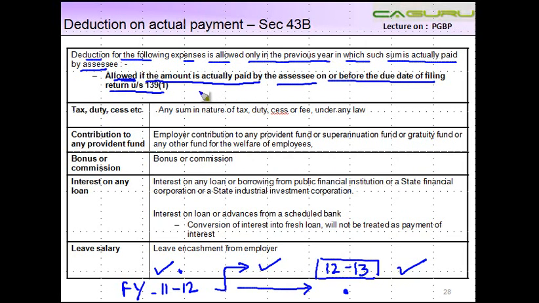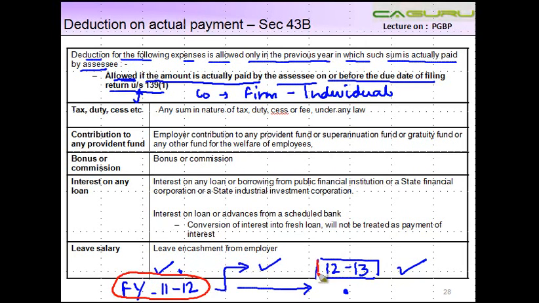Now we know every assessee, depending on whether it's a company or a firm or an individual, has a date by which they have to file their return of income, which is prescribed under section 139(1), right? So let's say you incur an expense during financial year 11-12.